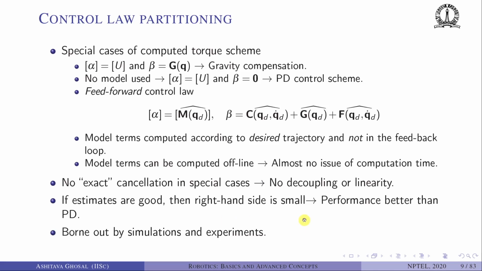And what you can see is that performance will always be better if you use some model than if you do not use any model. So if you don't use any model, which means a PD control scheme, then alpha is U and beta is 0. If you use some model, you have M minus M hat, so you have some smaller number. So performance is always better with some model than with no model, and no model is PD control scheme. This can be seen to be borne out by simulation and experiments, which we will show.